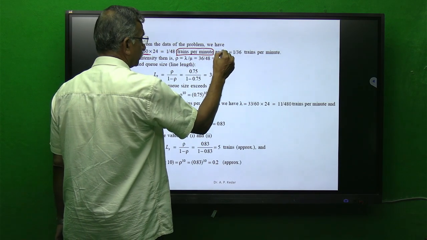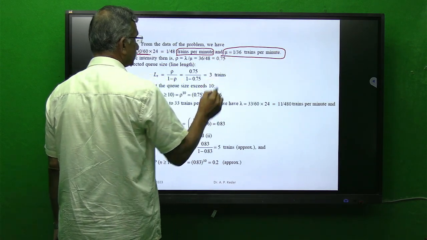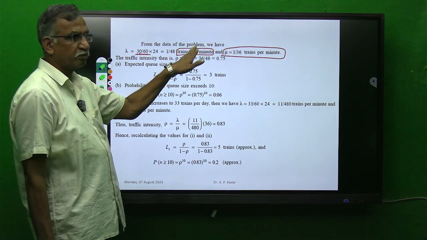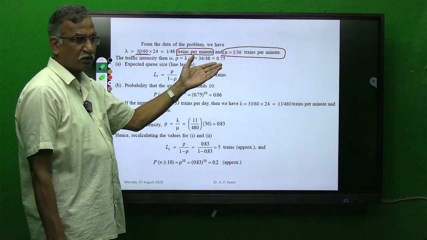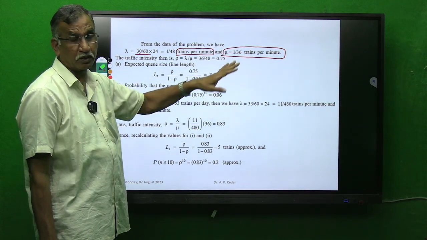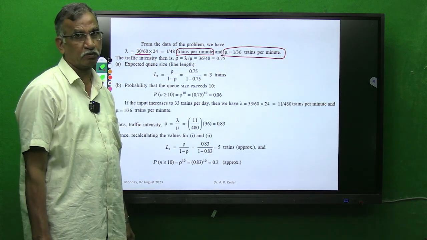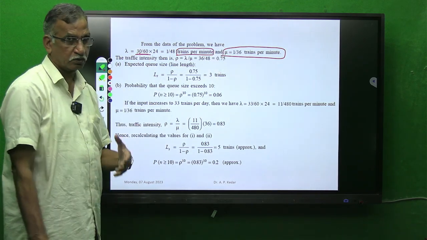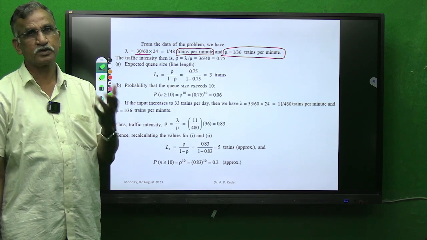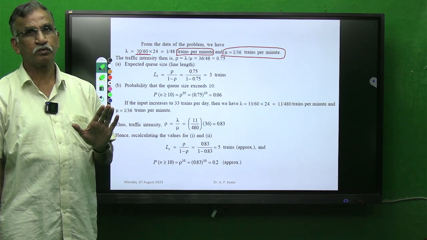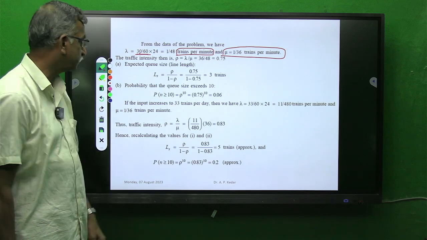Similarly, you have to convert mu to a per-minute basis. One can convert this to per minute or per hour. Even if you work it out per second, as long as both units match, the problem will not be wrong. Adopt whichever suits you, whichever you find easy for calculation.